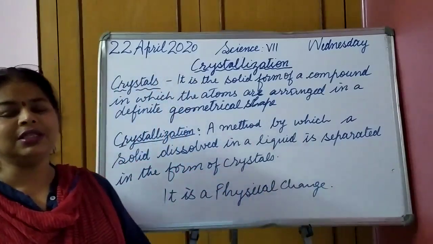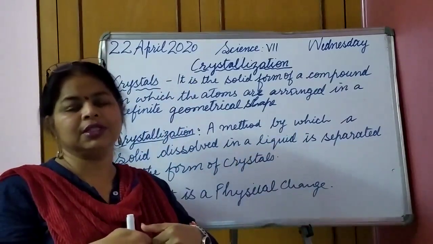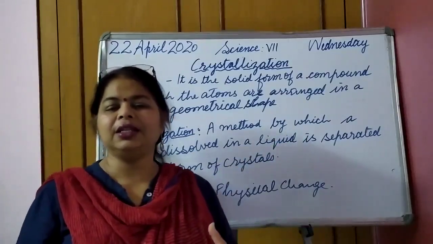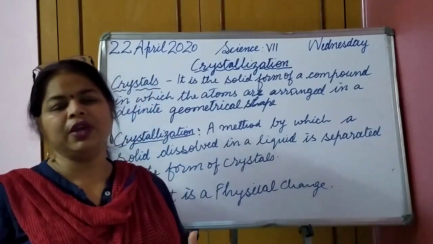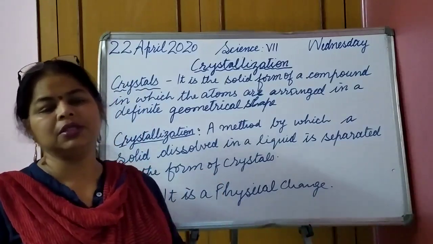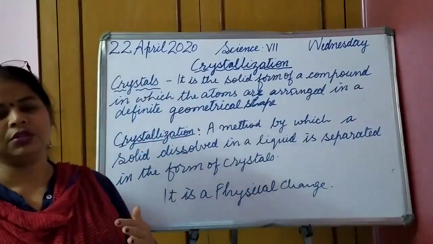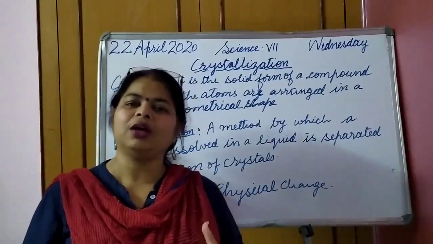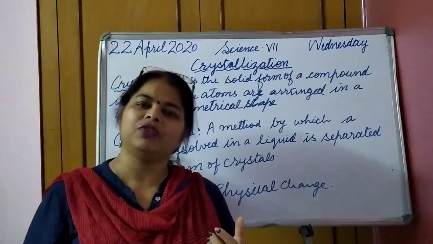Okay, now how is this done? They are collected in a large pit, just like open pits. In that, water is collected, and that water is subjected to the heat of the sunlight. So when the sun's heat falls on this collected water, the water evaporates and leaves behind the solid salt. Now this salt is impure. So what is done? It is sent to the refineries. Okay, and over there purification is done with the help of crystallization.